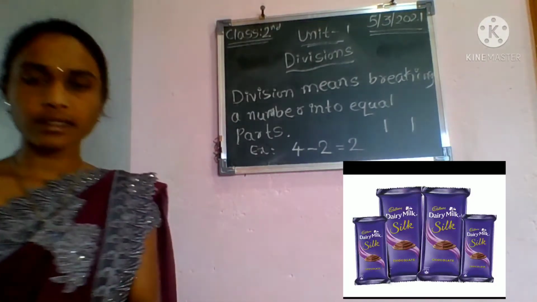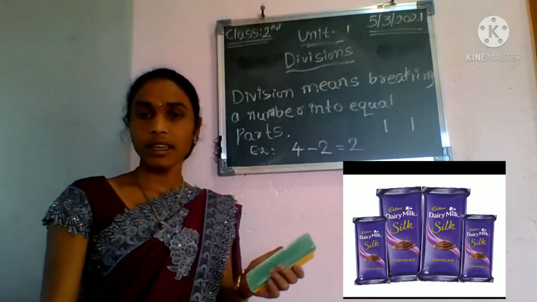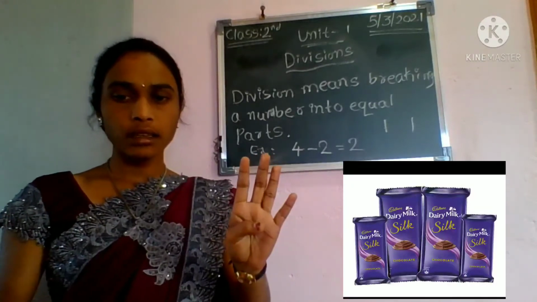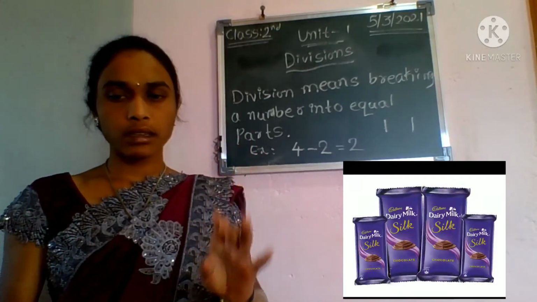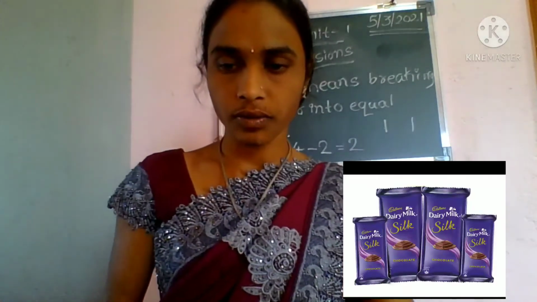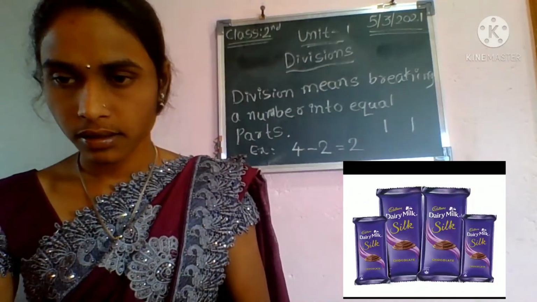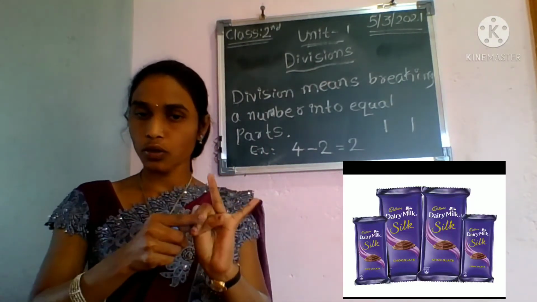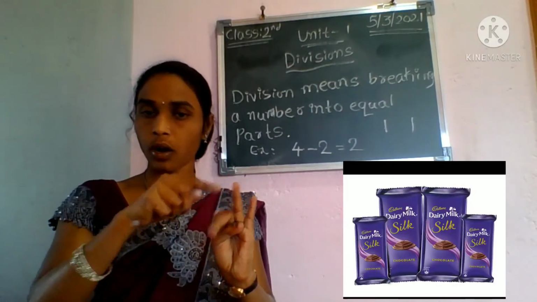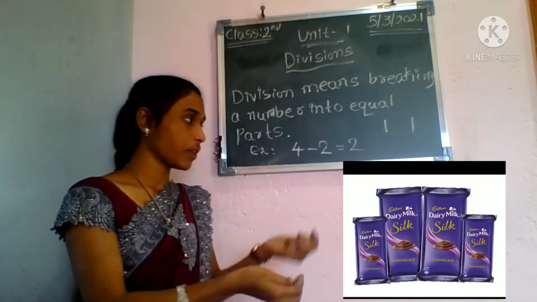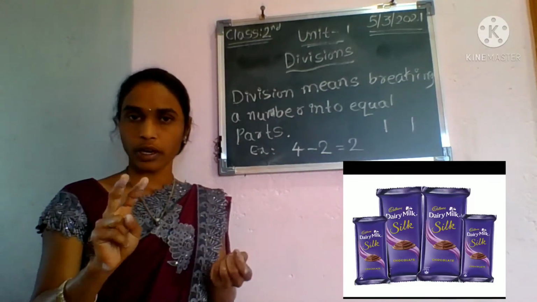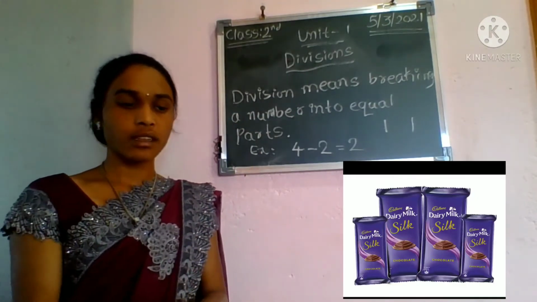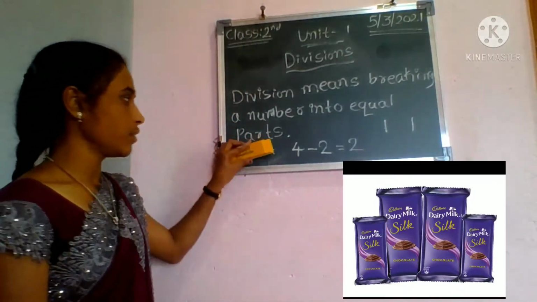So, how to write this in divisions? I have 4 chocolates. Look here, students, how many chocolates do I have? 4 chocolates. Then I have given 2 chocolates to my friends. The remaining are 2. How many have I given? 2. It means I have given equally. I also have 2 chocolates. Then how to write this in divisions?